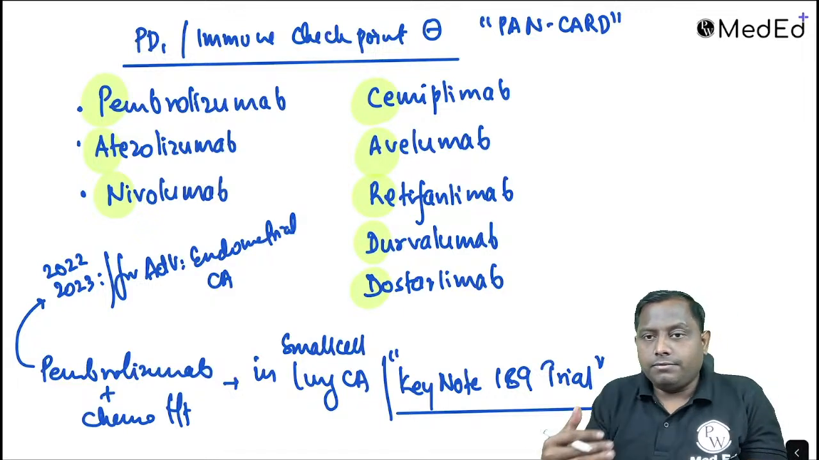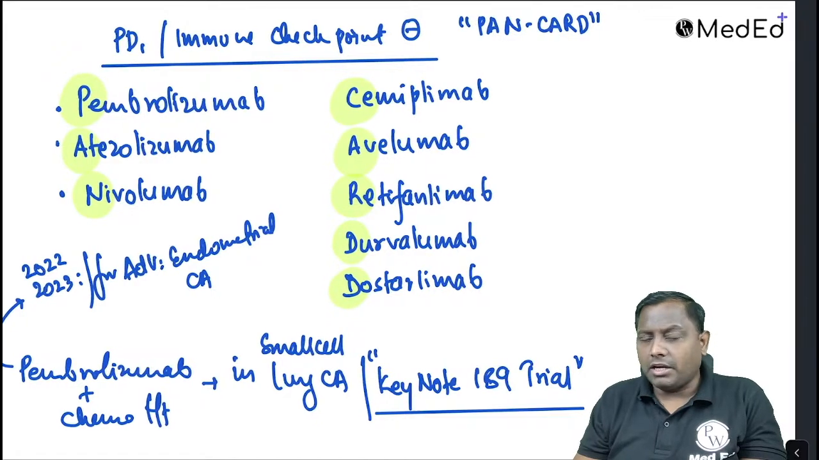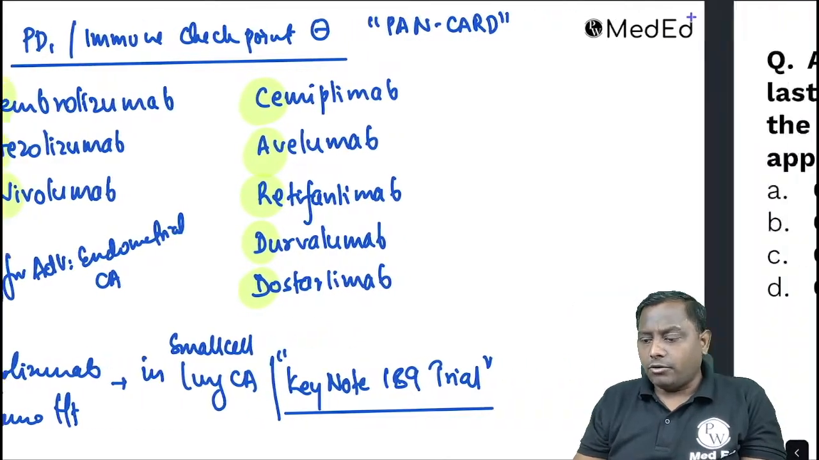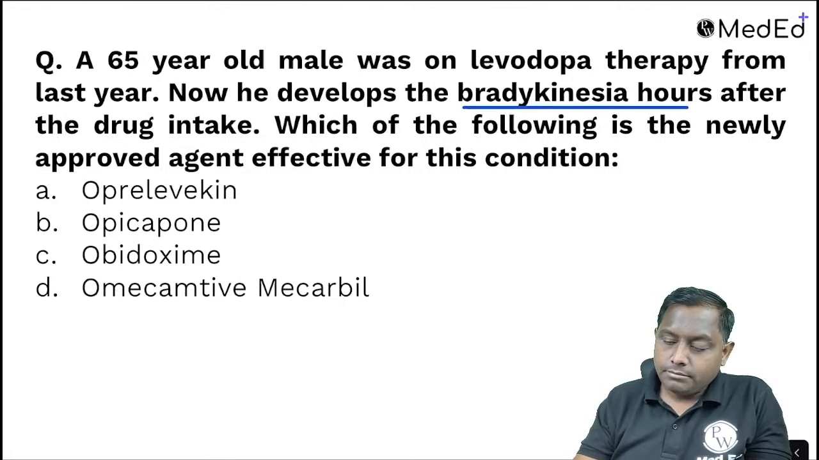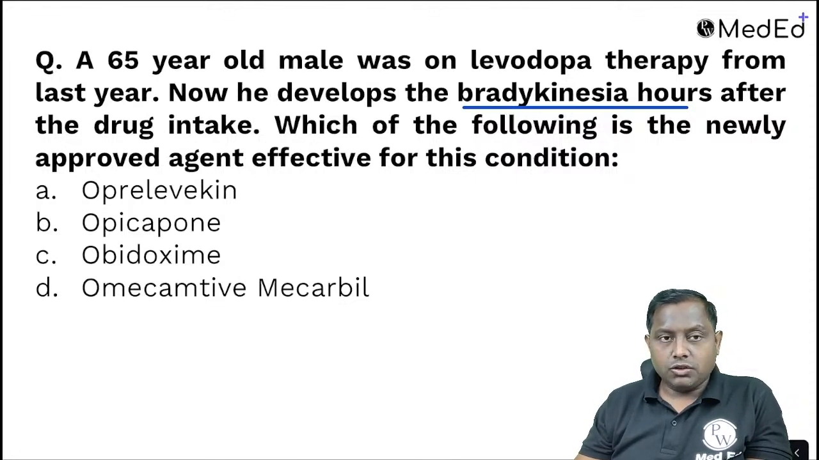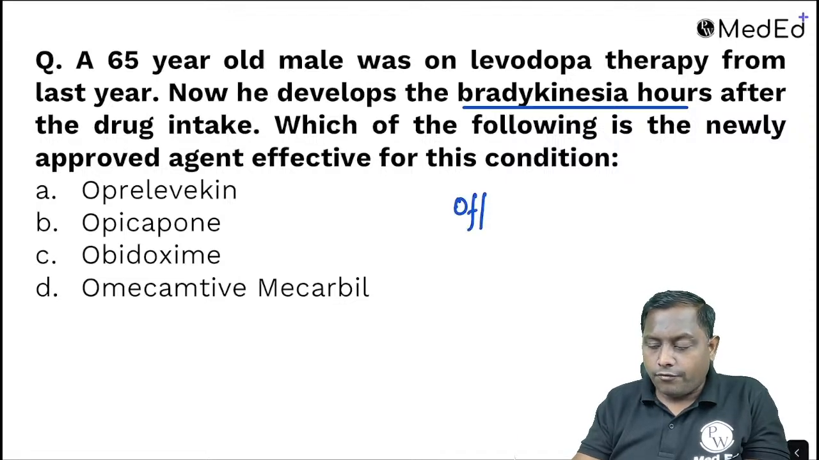The founders of this pathway were very recently given the Nobel Prize, around 2018, and because of that many questions are coming on it nowadays. A 65-year-old male on levodopa therapy from last year has now developed bradykinesia hours after the drug intake. Which of the following drugs is newly approved for this condition? So bradykinesia means it is mainly the off phenomenon, the on-off phenomenon.